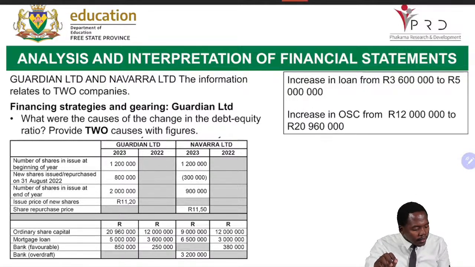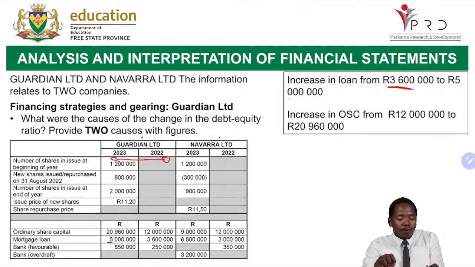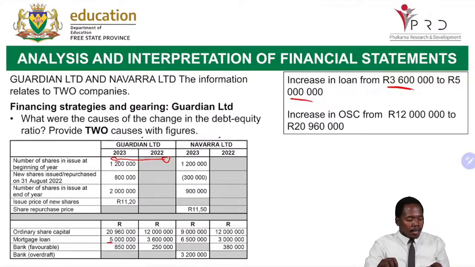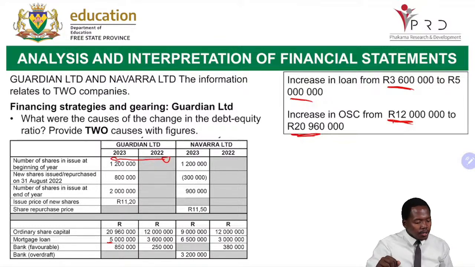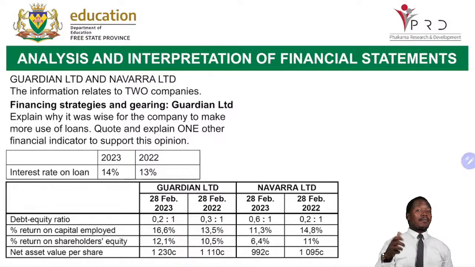We're seeing our mortgage loan. Remember, we have our left arrow. Mortgage loan increased from 3,600,000 to 5 million. And then also our ordinary share capital increased from 12 million to 20,960,000. Same thing applies. Our shares issued also went up. So we issued more shares. Those are the causes. That is what I said when I said you are going to be interpreting the cash flow or the information given to you.